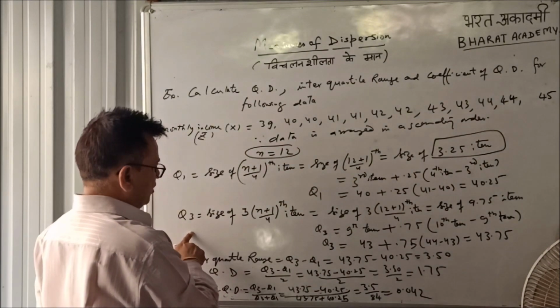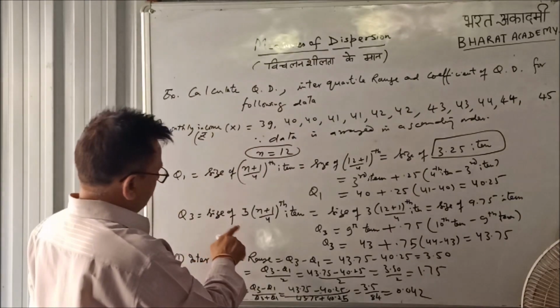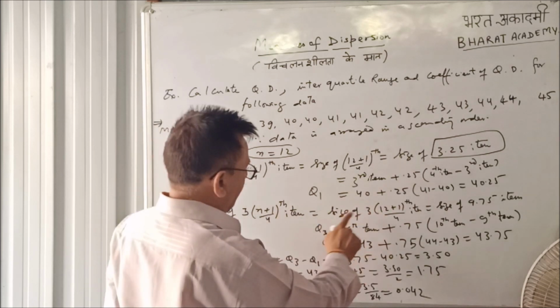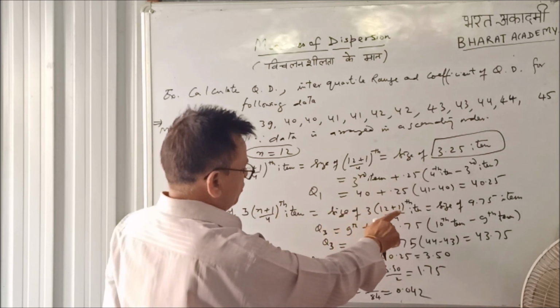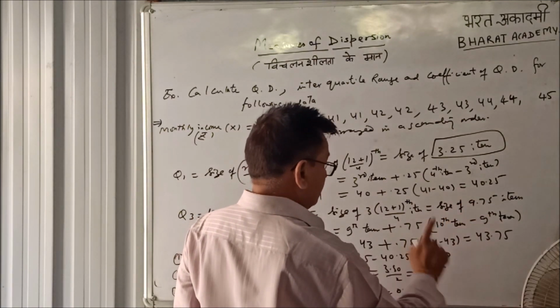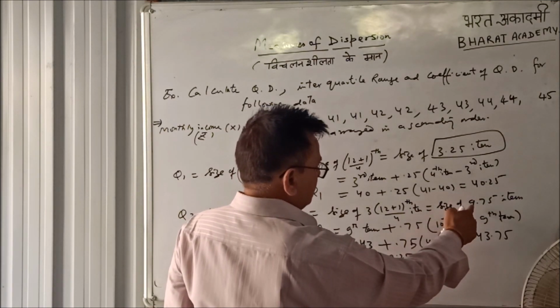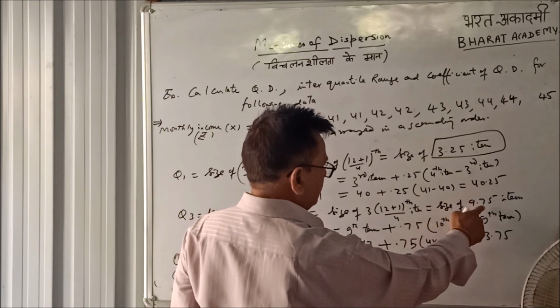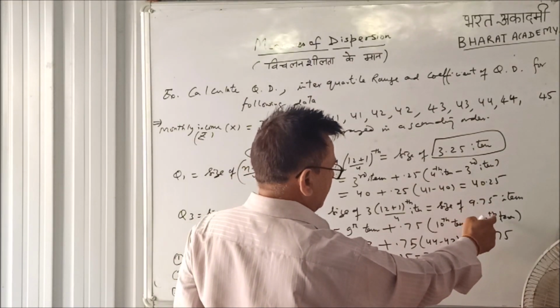For Q3 upper quartile, you will have to find size of 3 n plus 1 by 4th item. Again put n equal to 12, the size of 3 into 12 plus 1 by 4th item. This is size of 9.75 item. How will you calculate? It means 9th item is complete, 9th term plus this 0.75 will lie between 9th and 10th term.